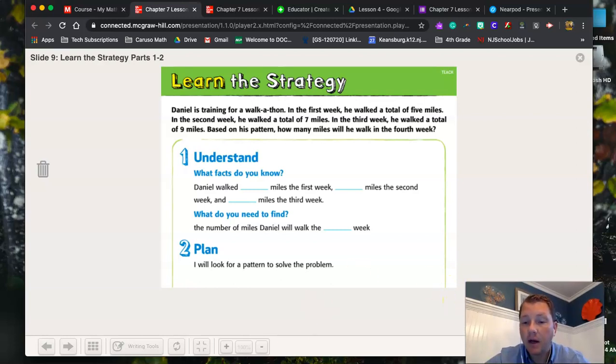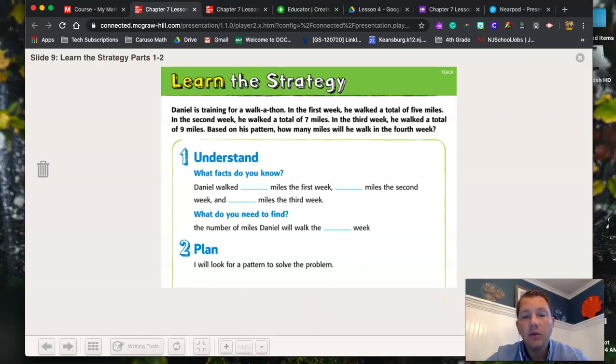And what's going to happen here is that not only are you going to have to figure out the pattern, but you're going to have to tell us what the rule is for some of these. It's pretty much taking everything that we've done the last couple days and just applying it all to one single lesson. So this one says, Daniel is training for a walkathon.